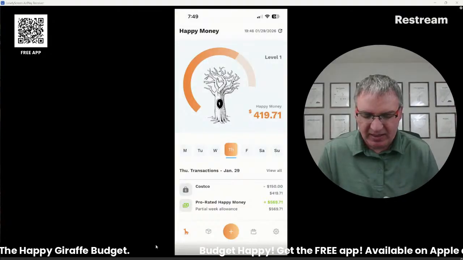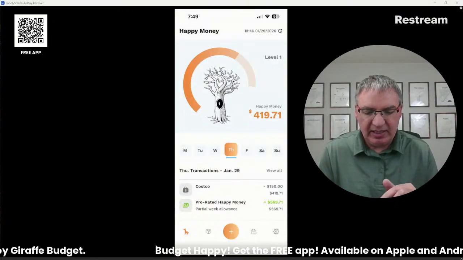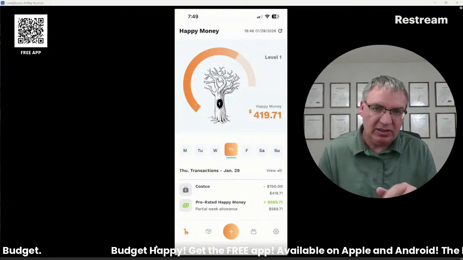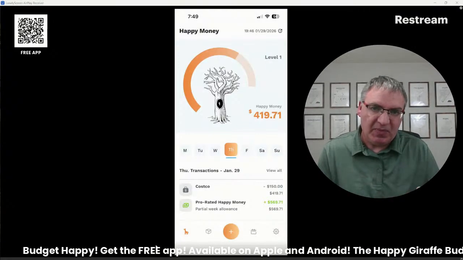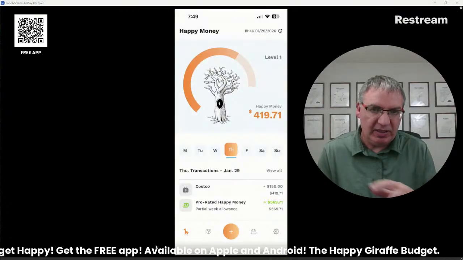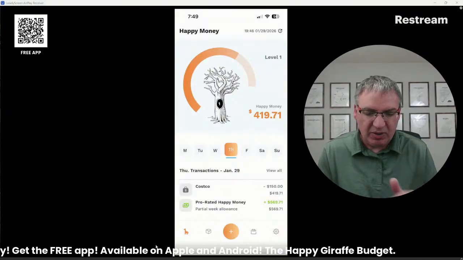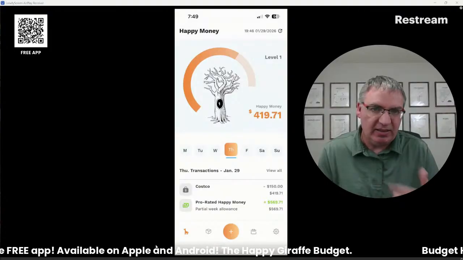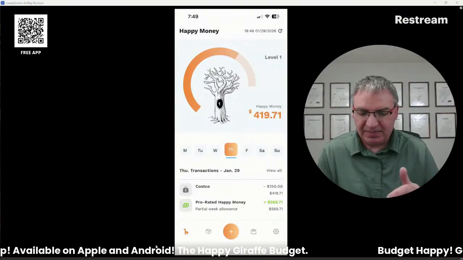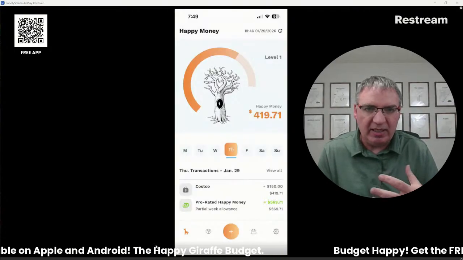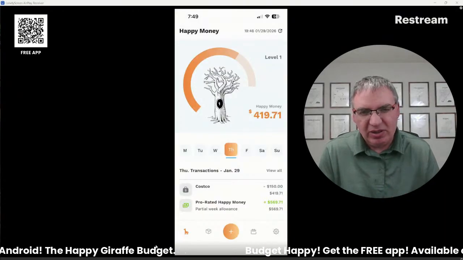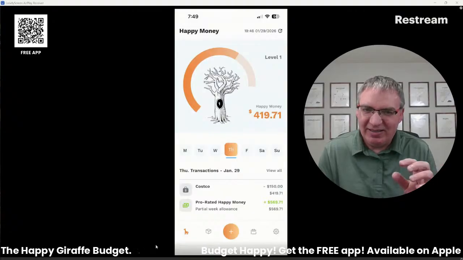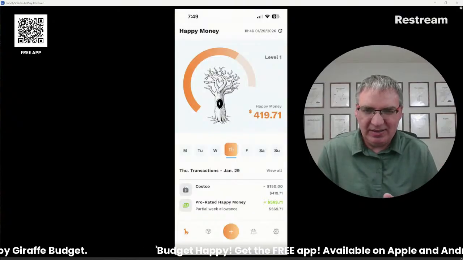One of the other nice things too is that you can have 2 users logged in to the same account. So like me and my wife both log in with the same username and password. And then we can both add transactions and we can see everything happening in real time. So that way we're always caught up on whatever the other person is spending, which is good and bad. It's mostly good, but it makes for some conversation sometimes.